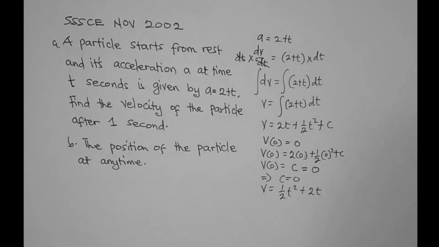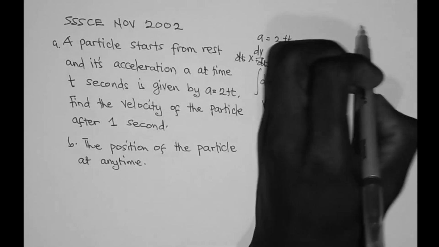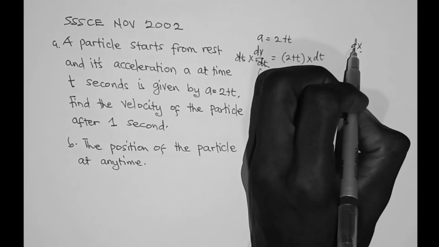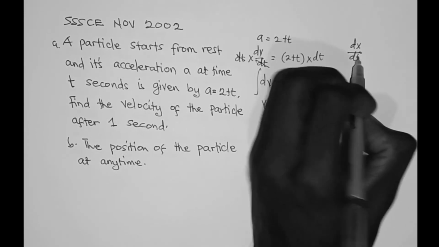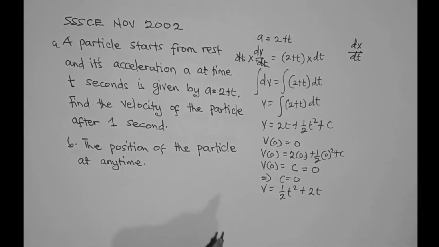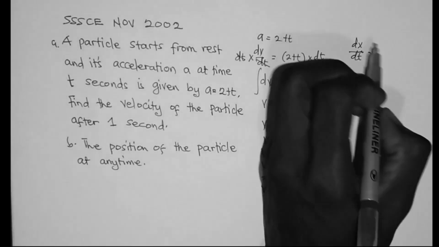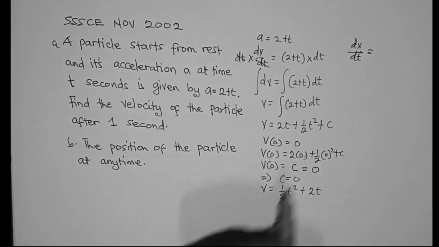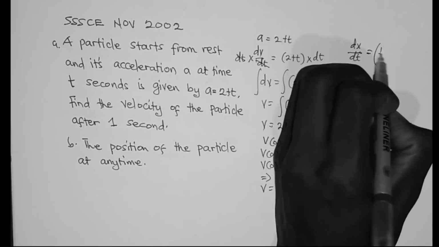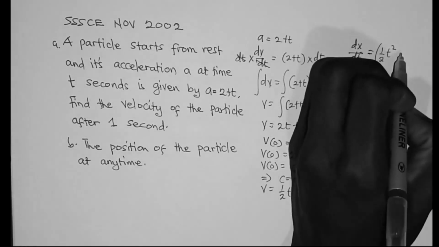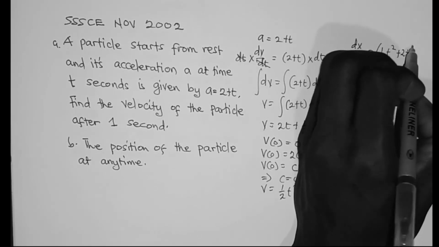The second part of the question says we should find the position of the particle at any time t. We know that position, dx/dt, is equal to the velocity of the particle. So dx/dt is equal to (1/2 t^2 + 2t).